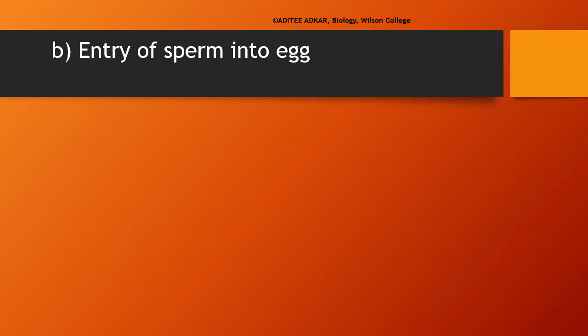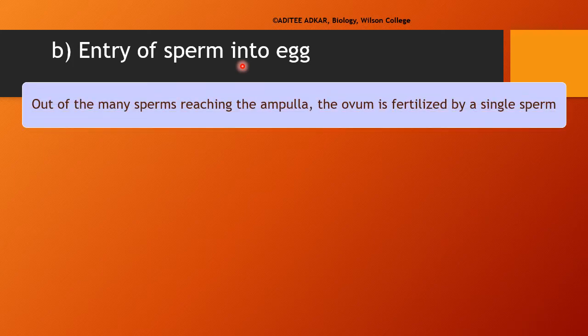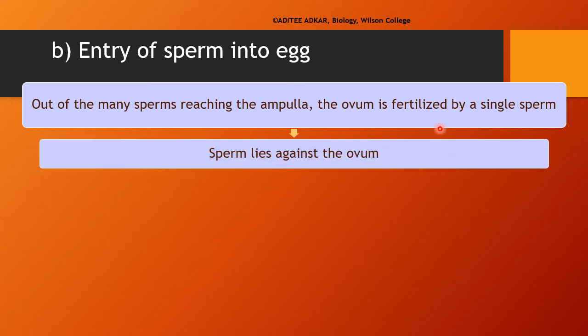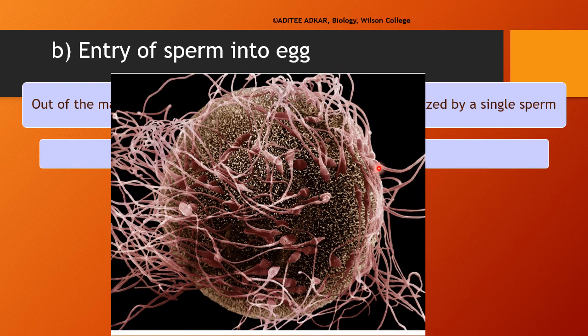The next step in fertilization is the entry of the sperm into the egg. After capacitation, many millions of sperms have reached the secondary oocyte or the unfertilized ovum. But the ovum is going to be fertilized only by a single sperm. How does this happen? All the sperms which have reached the secondary oocyte or the unfertilized ovum come to lie against it. In this picture, we can see all these sperms which have reached the secondary oocyte.